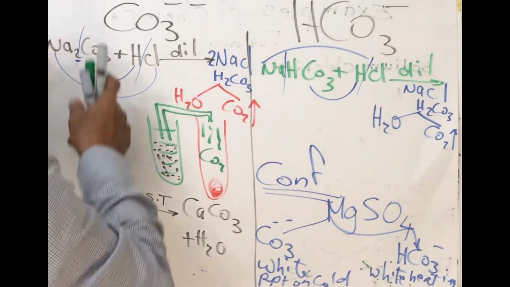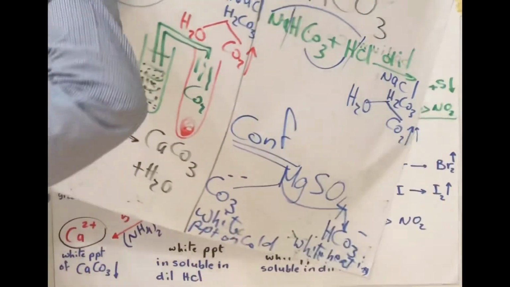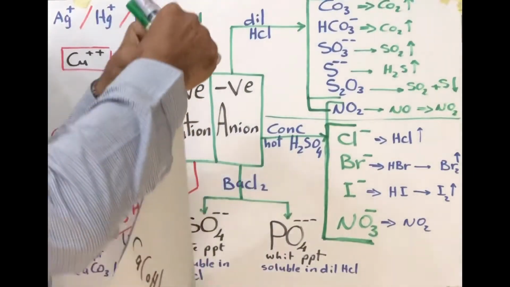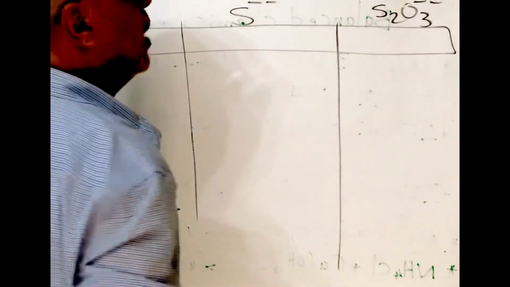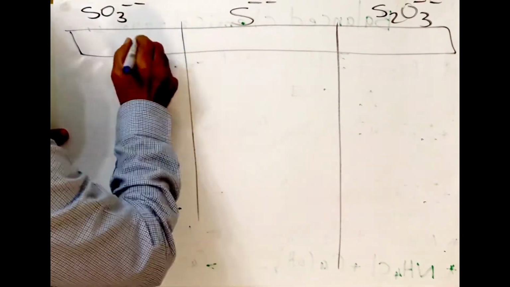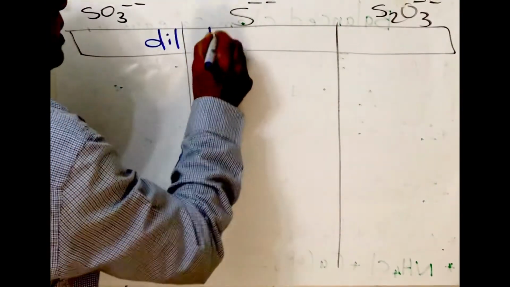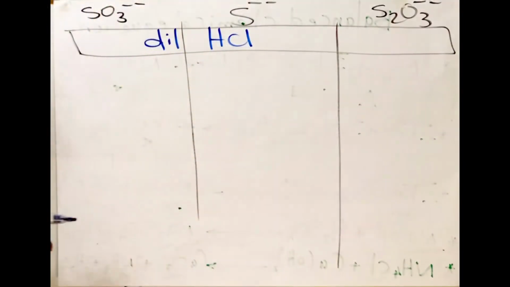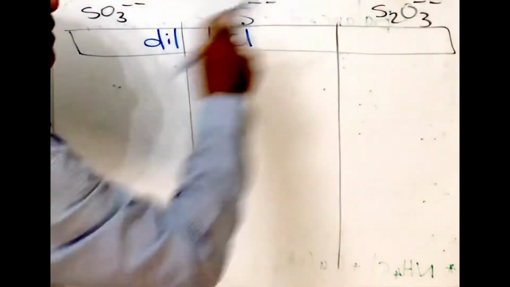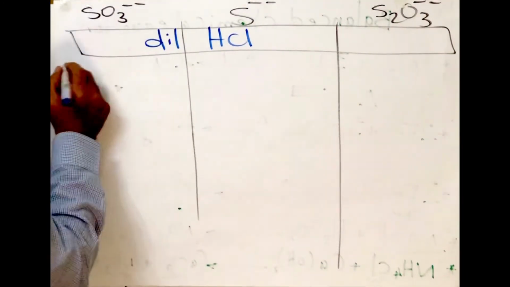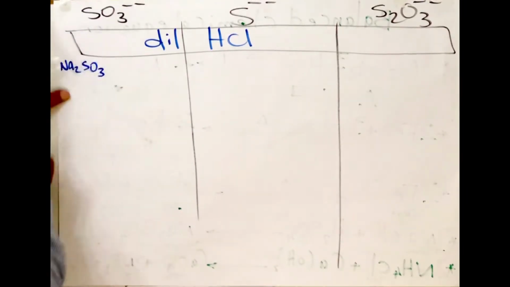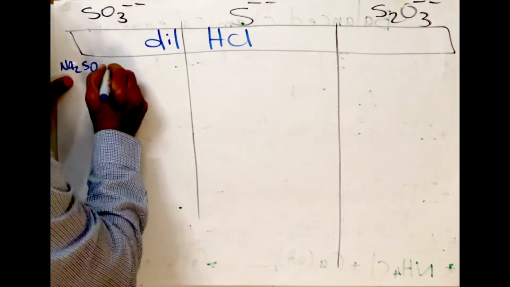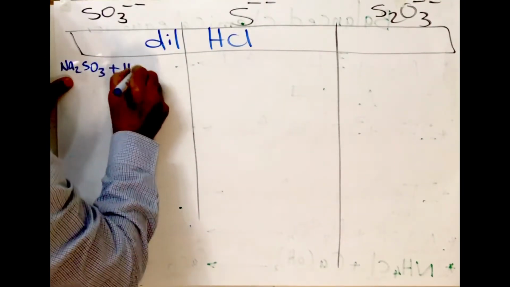We will explain how to differentiate between sulfide and thiosulfate. The main experiment is dilute HCl. We will get a salt from each one of these anions. Firstly, Na2S, sodium sulfide, plus dilute HCl.